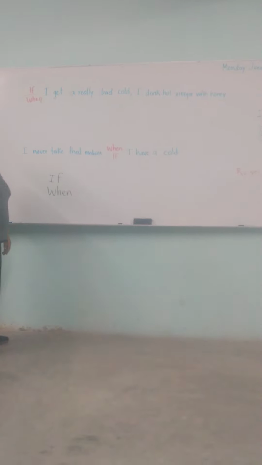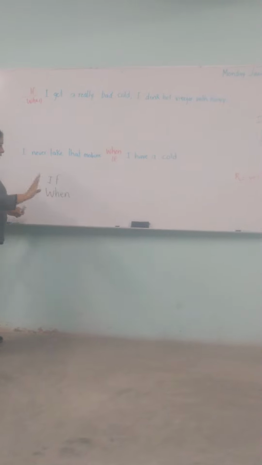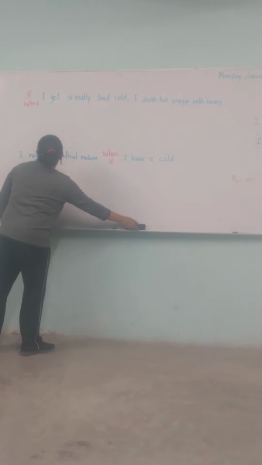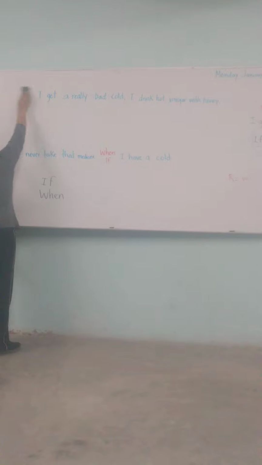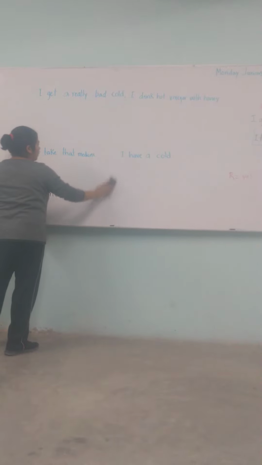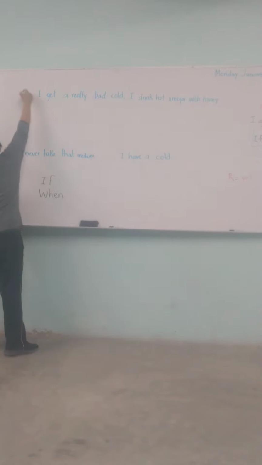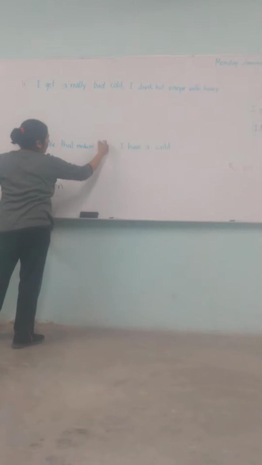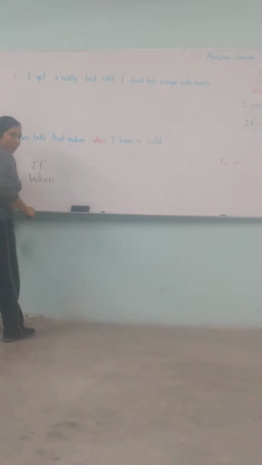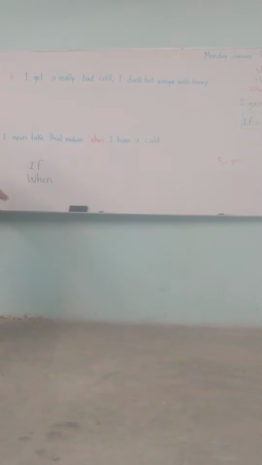Now, number two. At this moment, I'm going to put only one example, so that we don't get into problems. If, when. What do you notice about this structure?